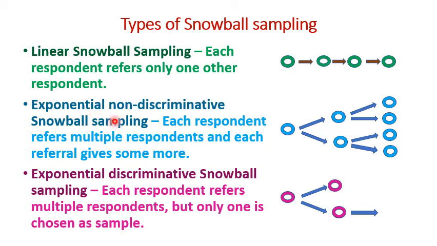Then the second one is exponential or non-discriminative snowball sampling. Each respondent refers multiple respondents and each referral gives some more. That means each respondent is asked to suggest two or more respondents and all these respondents will be included in our sample. And the third one is exponential discriminative snowball sampling. Each respondent refers multiple respondents, but only one is chosen as sample. That means each respondent will suggest two or more respondents, but we will select only one suggested respondent as our sample.